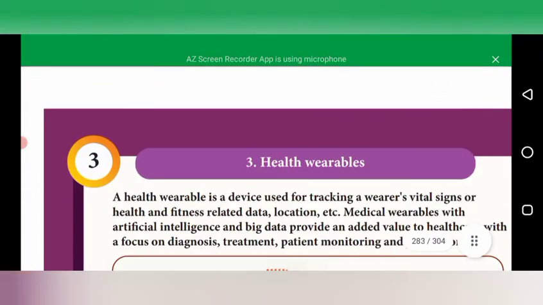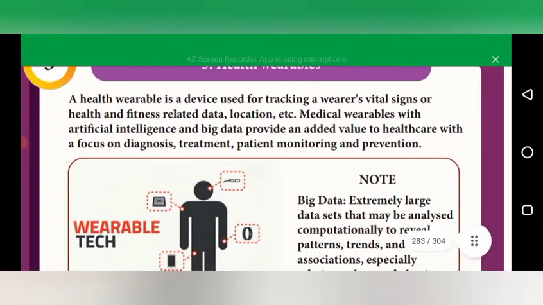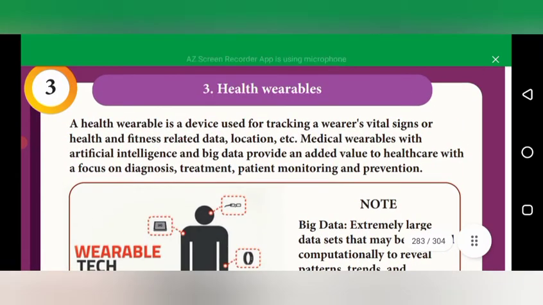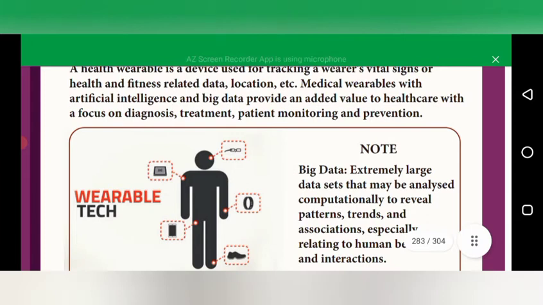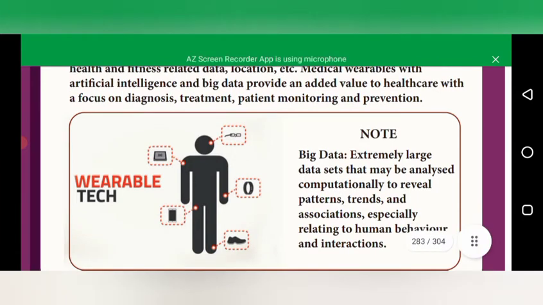And the third one is health wearables. This is monitoring equipment that can be worn by the patient, and the data can be collected and used to give treatment to the patient. We wear glasses and also tapes like that. They can monitor pressure, temperature, and also food intake. So these are all health wearables. They give information, that is data, about a particular disease, and this helps to give treatment to the patient.